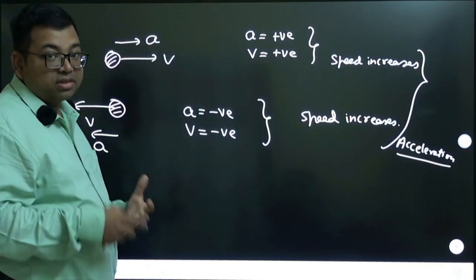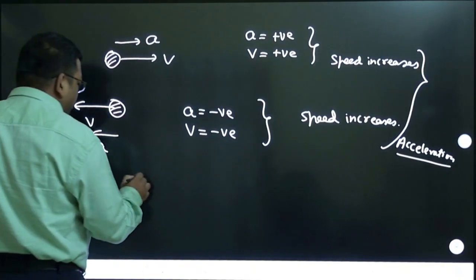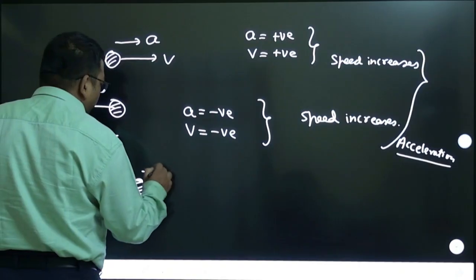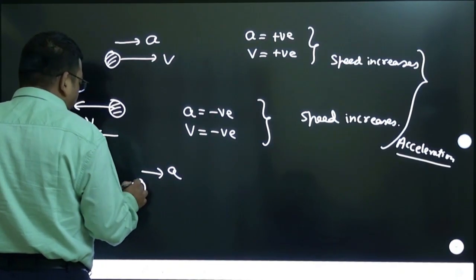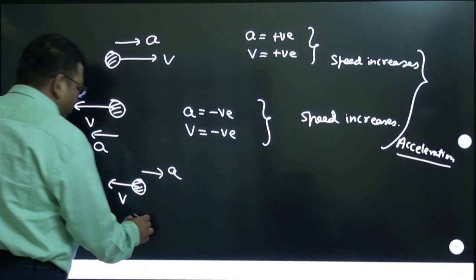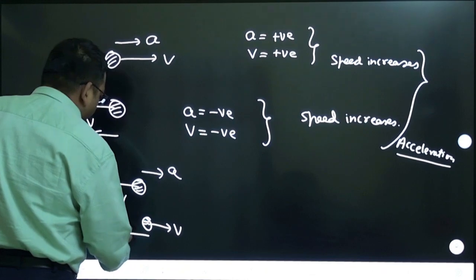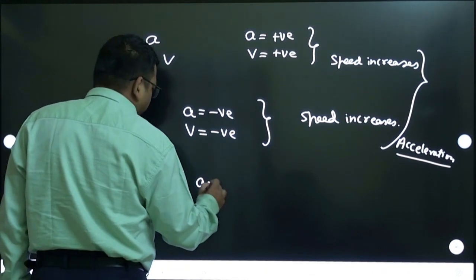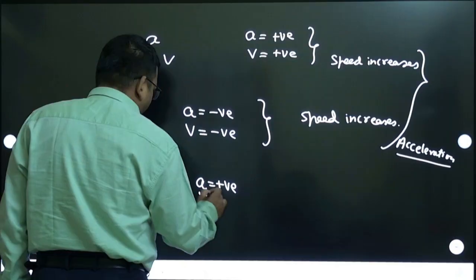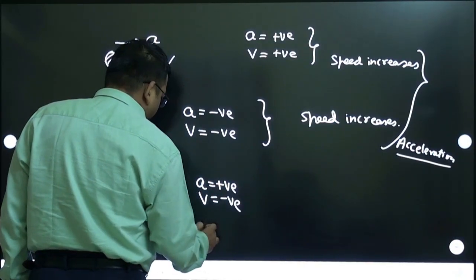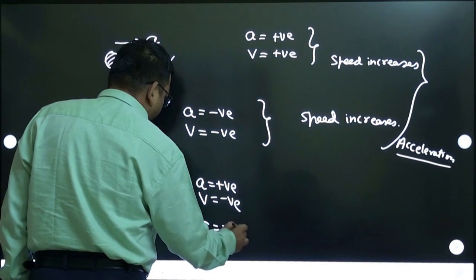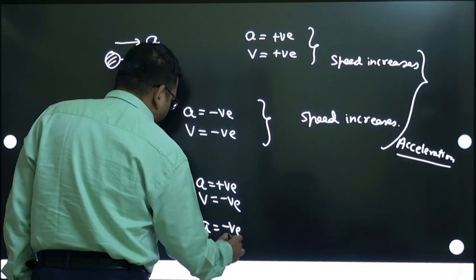But what happens in retardation? Retardation means acceleration and velocity are opposite. This is acceleration and velocity will be this way. Or you can take this case, velocity is this way, acceleration is this way. So you can see here acceleration is positive and velocity is negative, and in this case acceleration is negative and velocity is positive.